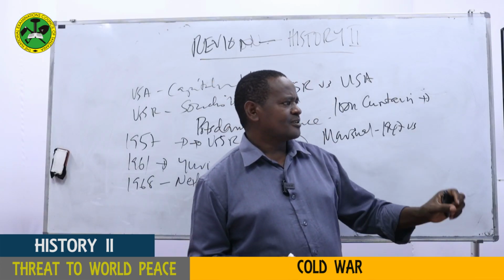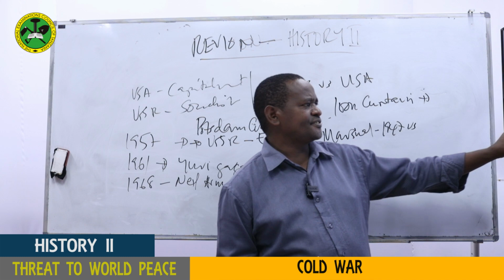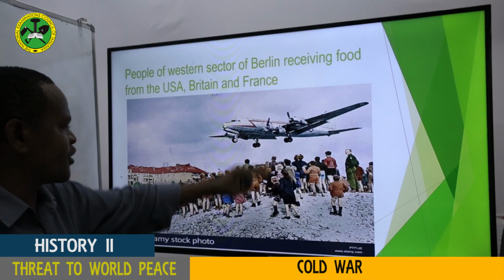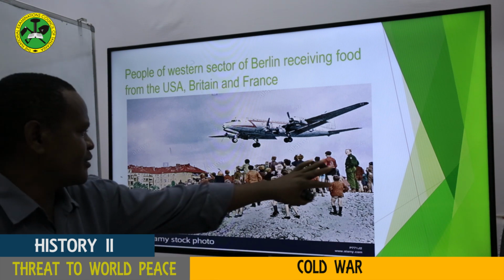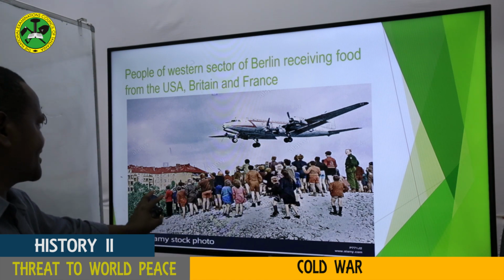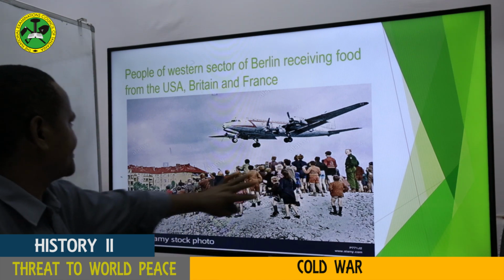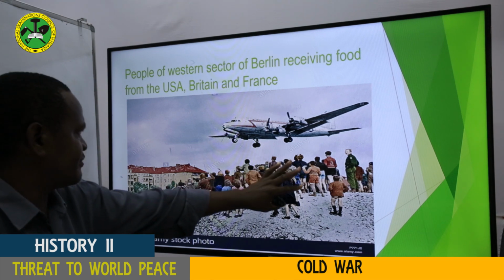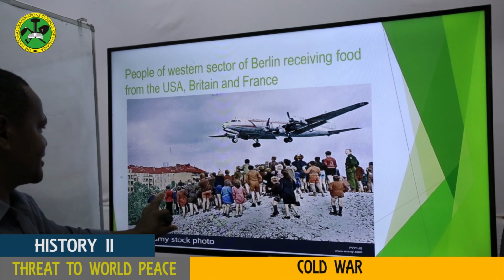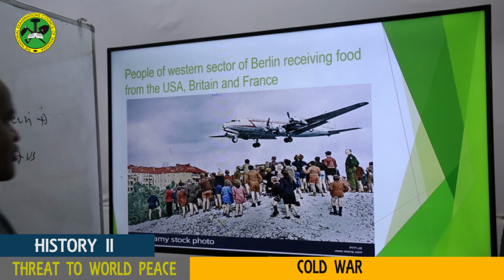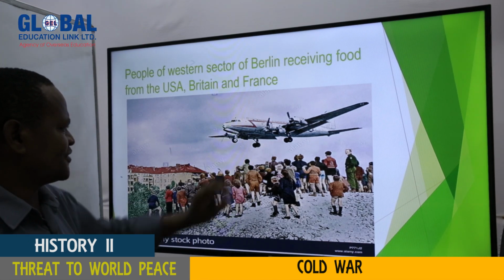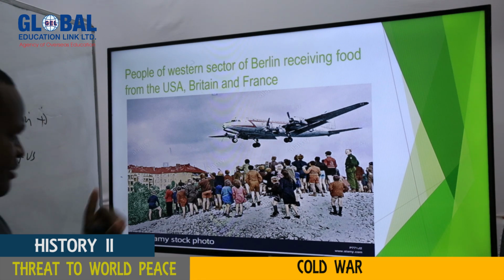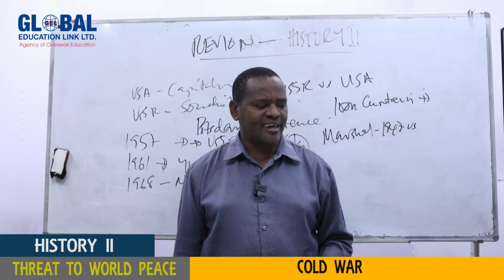Another point here, before we go to that, my dear students, you can see this is the plane which was dropping food from above, and these are the people of that western section of Berlin, waiting for the supply of food from the United States, Britain, and France. So this is the plane dropping food, and these are the people who are waiting for food. So you can imagine the tension to that extent. This really implies that there was a Cold War. There was really a Cold War.